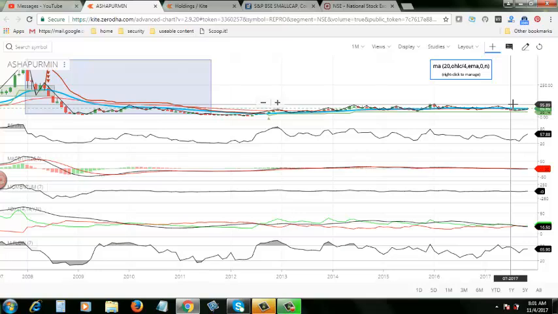Until we see a spike, a rise in the direction strength of the stock, we cannot recommend the stock for long term investment. Until then, you can use the stock for swing trading or short term trading, but not for long term investment. That is the conclusion for this particular stock.